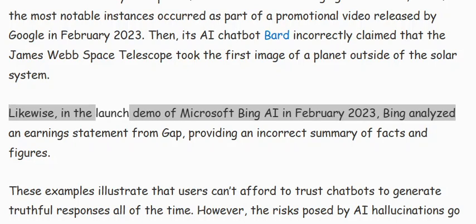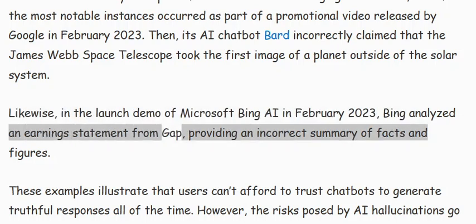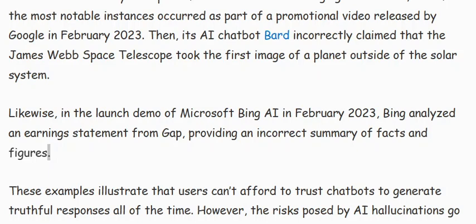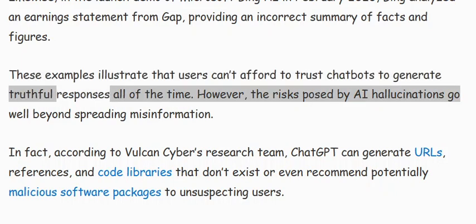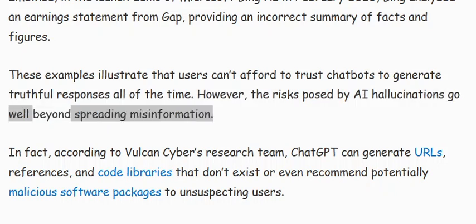Likewise, in the launch demo of Microsoft Bing AI in February 2023, Bing analyzed an earnings statement from Gap, providing an incorrect summary of facts and figures. These examples illustrate that users can't afford to trust chatbots to generate truthful responses all of the time. However, the risks posed by AI hallucinations go well beyond spreading misinformation.